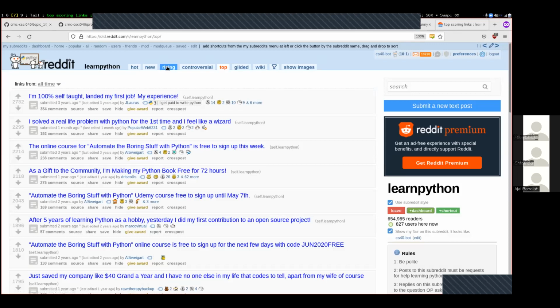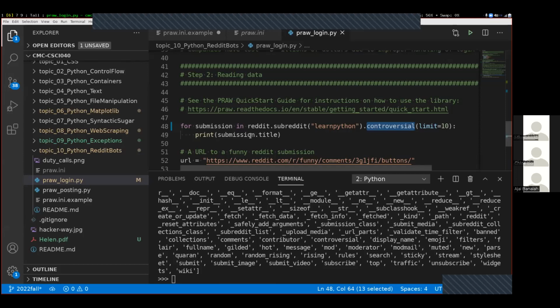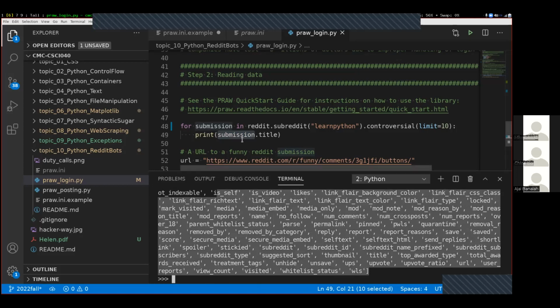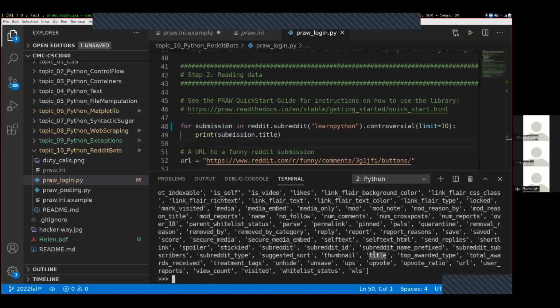So I'll bet there's another one for Rising and another one for New, another one for Gilded, another one for Wiki. But maybe what's less obvious is what I can do with one of these submissions. So if I type dir submission, then this shows me all of the information that's valid about a submission up here. Here it has the title over here. But let's see, what other things might be interesting to have about a submission?